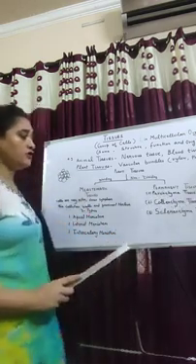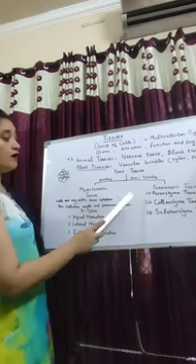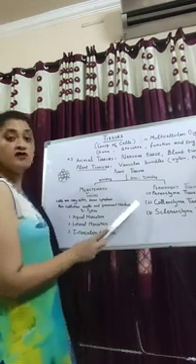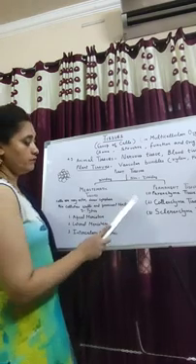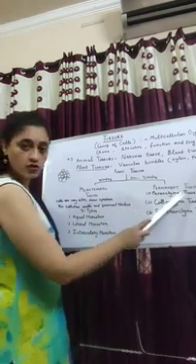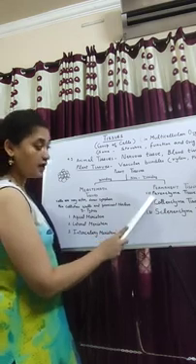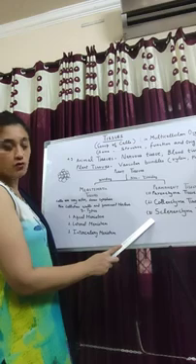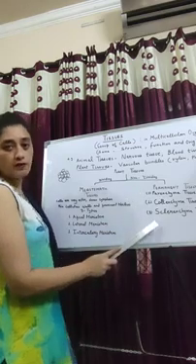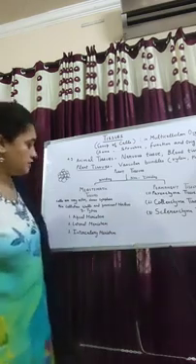We'll study permanent tissue. There are three types. We will study this topic tomorrow, but just let me know: permanent tissue is of three types: parenchyma tissue, collenchyma tissue, and sclerenchyma tissue. We will continue this topic tomorrow, and thank you.